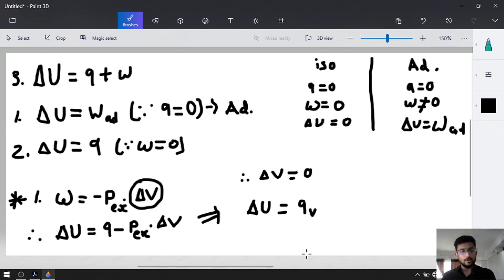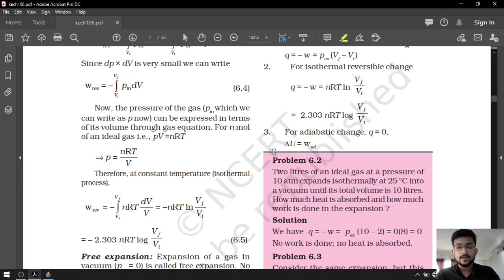It is just a symbol, okay? Why? If delta V is 0, P external into delta V will be 0, because work will be 0. If delta V is equal to 0, work will be 0. How can we say that?